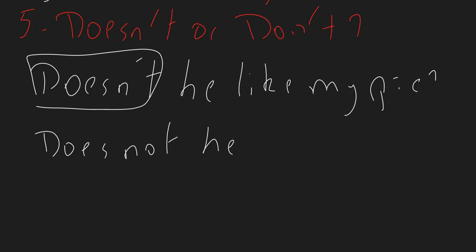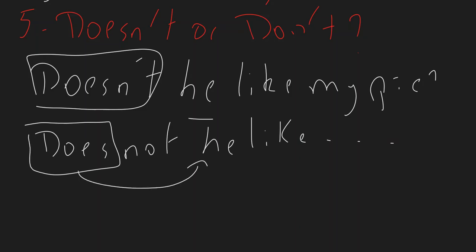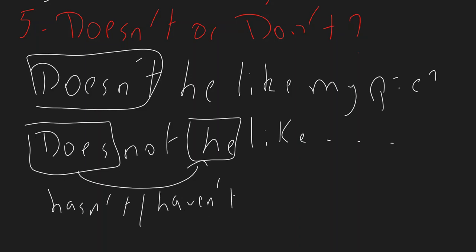Does he like my pie? So only in this case you agree the verb with the subject, which is he. The same thing applies to hasn't and haven't. So always take out the contraction and compare the verb with the subject and agree the verb with the subject.